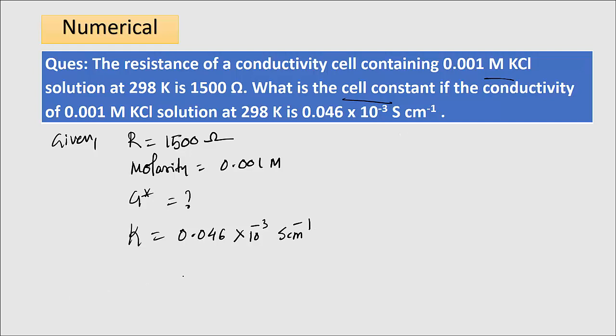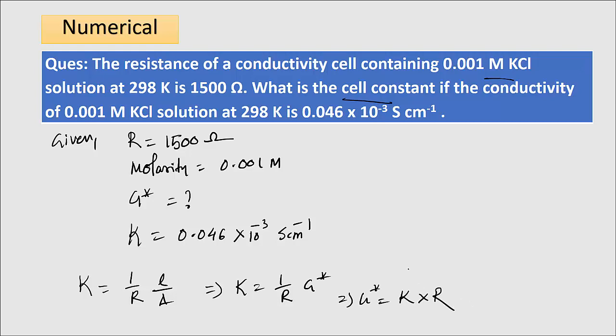So we know that kappa equal to 1 by R into L by A, or I can write kappa equal to 1 by R into G star, and again I can write G star equal to kappa into R.